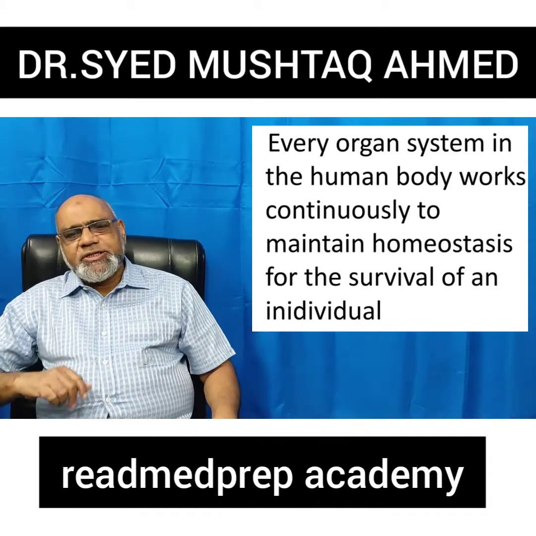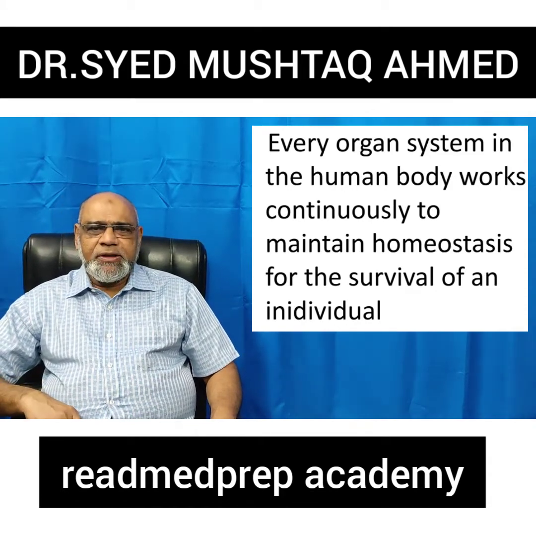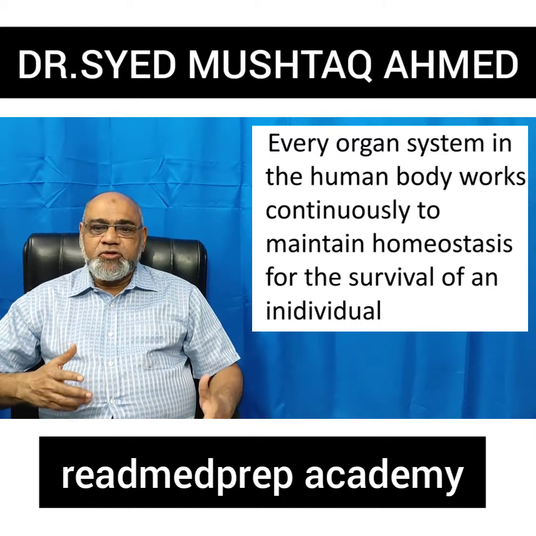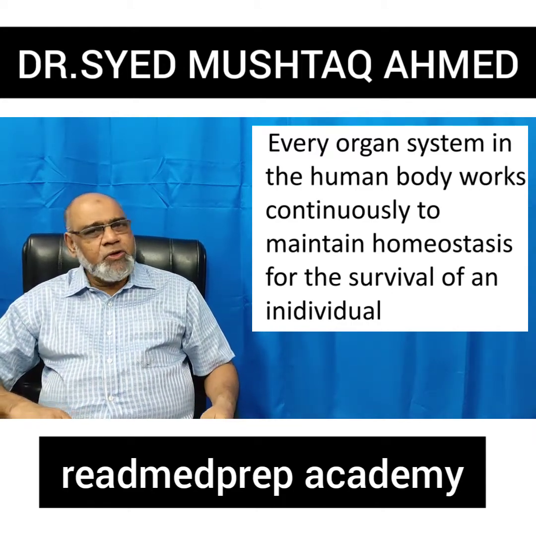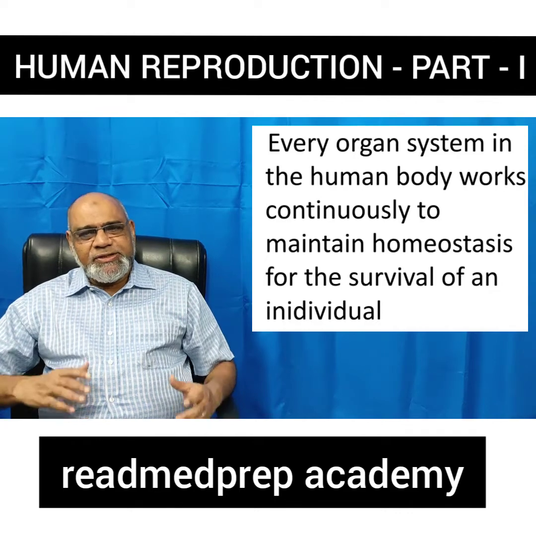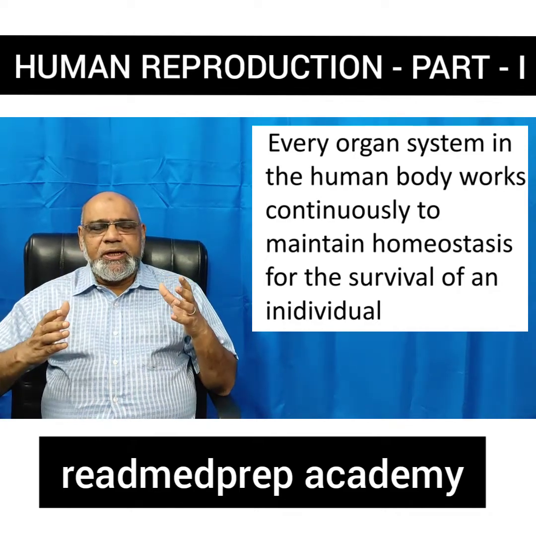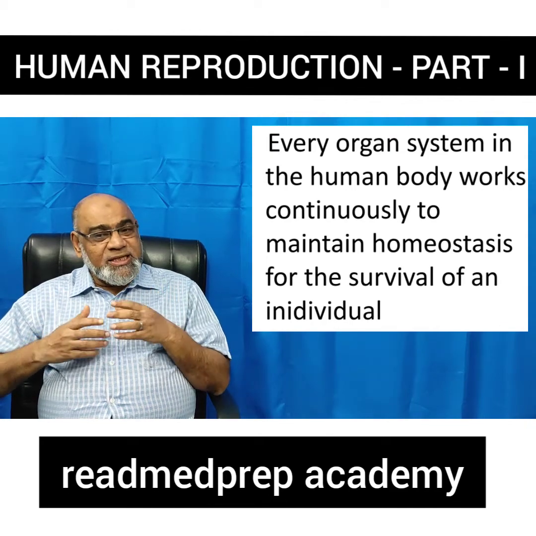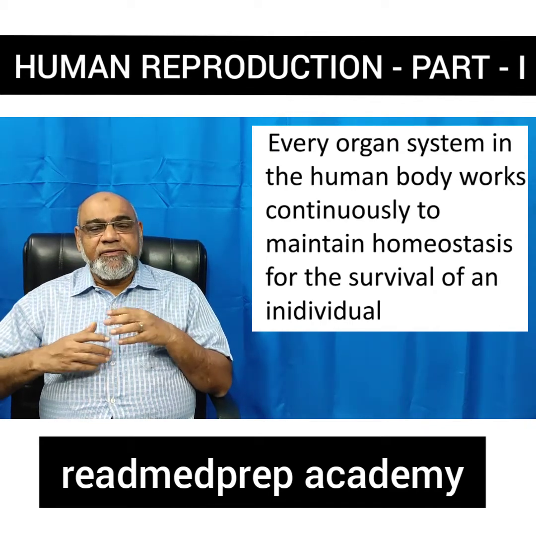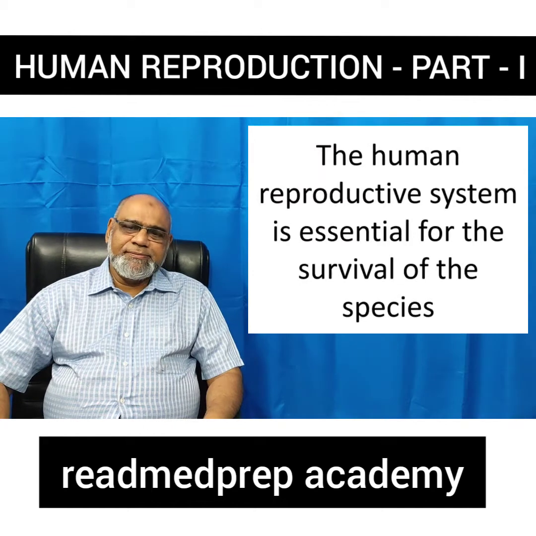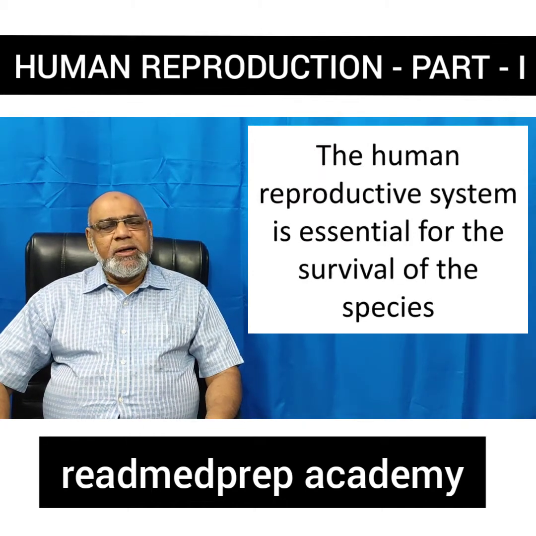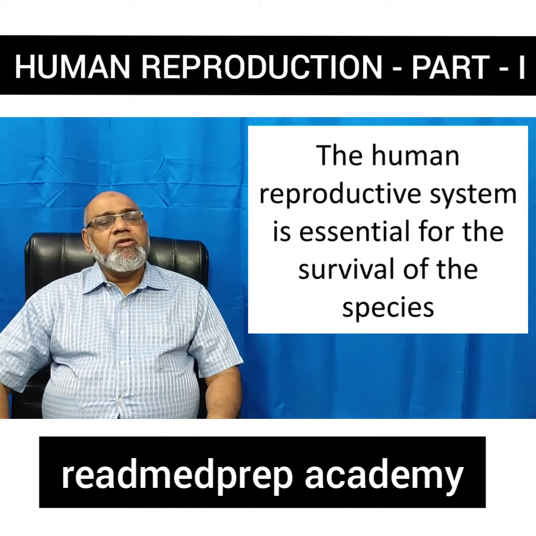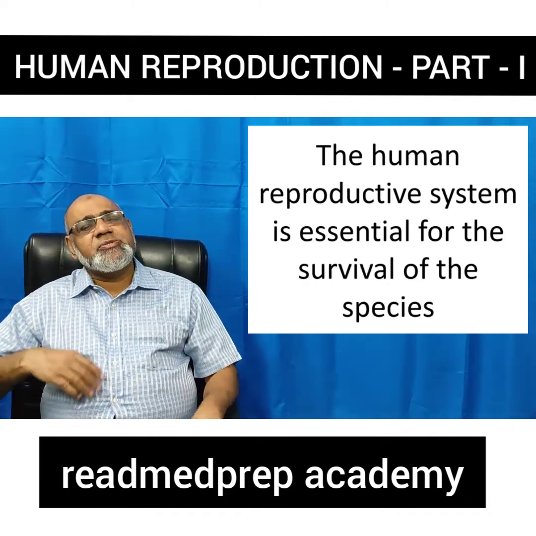Every organ system in the human body continuously works. Why? To maintain the homeostasis. You know what is homeostasis? It is the adaptation of the individual to its environment. Why is this done? This is for the survival of an individual. The human reproductive system is essential for the survival of the species.